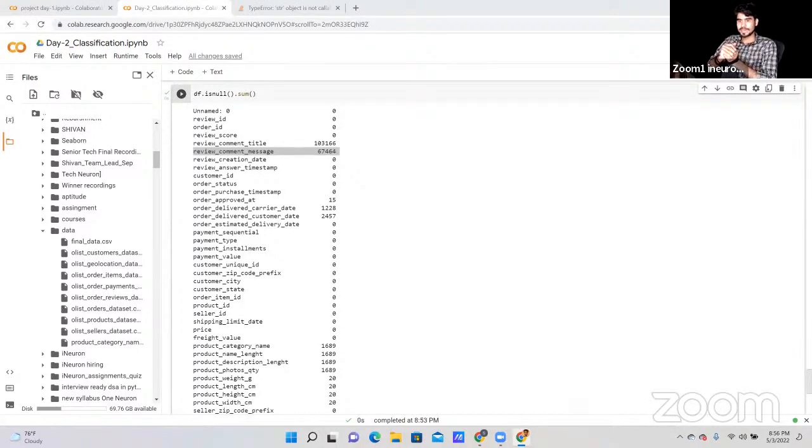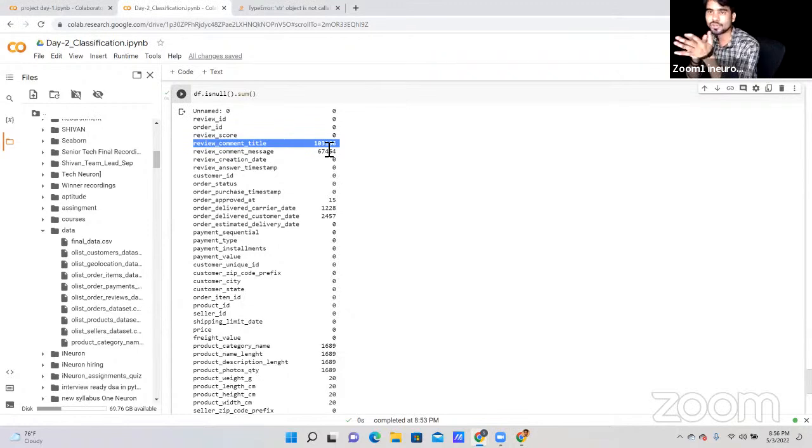And as we have 87% null values, then definitely we can try to drop that data, because review title is an unnecessary column that we have. So definitely we can drop it, and we can get the review title from the review comment message. Anyhow, we can handle this data. If we are getting 80 or 90 percent null values, then we will try to drop those columns if they are unnecessary in our data set.